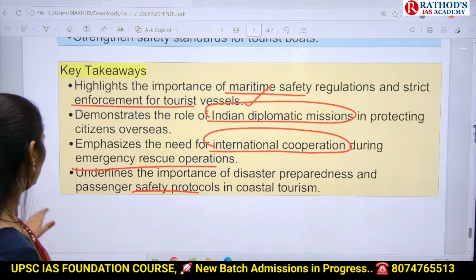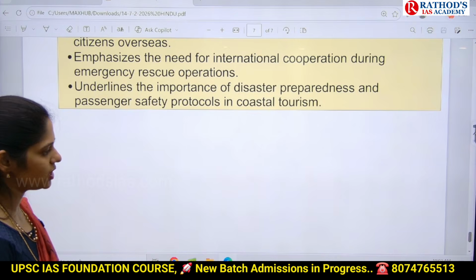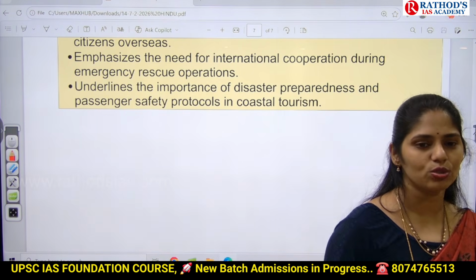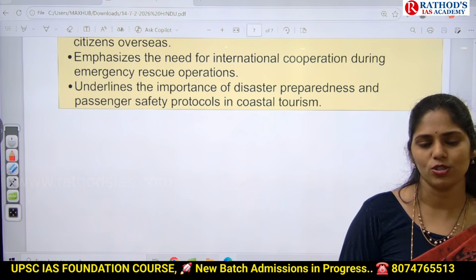Yeah, these are the important topics that appeared in today's newspaper as well as yesterday's. In today's newspaper, there are additionally 2 to 3 articles that I will be discussing in tomorrow's class.